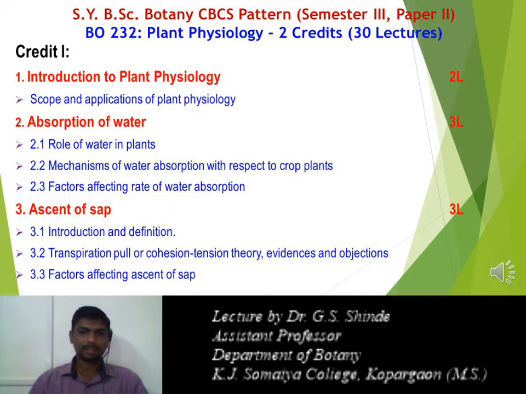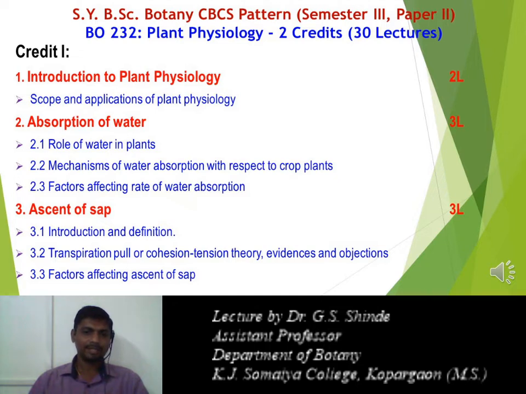Next is the ascent of sap. Ascent of sap is the upliftment of water and minerals from the root to the shoot of the plant. Sap is nothing but the water containing dissolved solutes. The water along with the dissolved mineral nutrients is absorbed by the roots of the plant, and that is uplifted from root to the shoot of the plant. So this is the mechanism of ascent of sap.